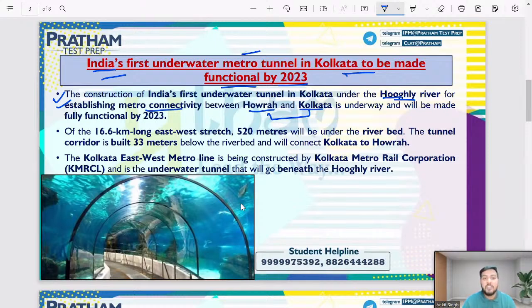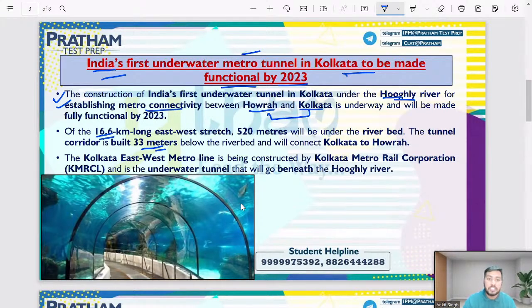Now, of the 16.6 kilometer long east-west stretch, so the distance is 16.6 kilometer, and 520 meters will be under the riverbed. The tunnel corridor is built 33 meters below the riverbed and will connect Kolkata to Howrah. And this riverbed, the metro will be going through which river? That is Hooghly River, and will be connecting which two cities? कौन से दो main cities को जोड़ रही होगी? That is Kolkata and Howrah.